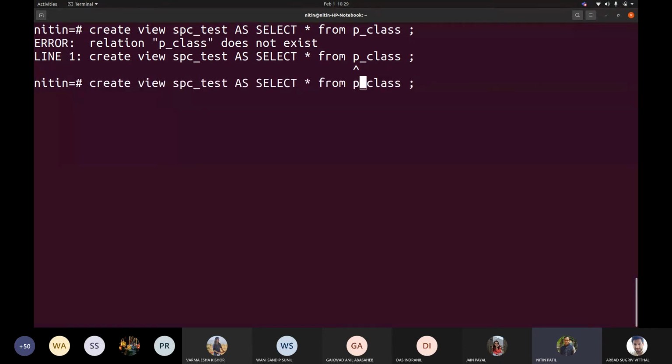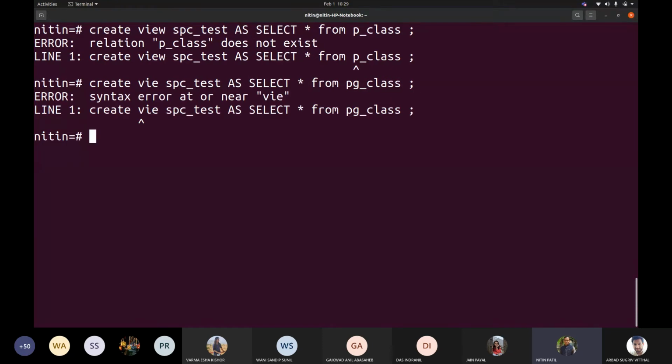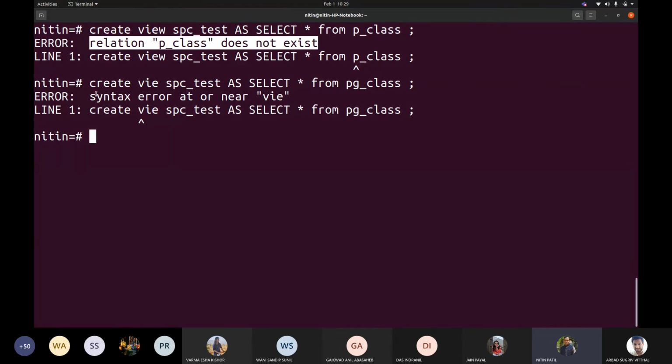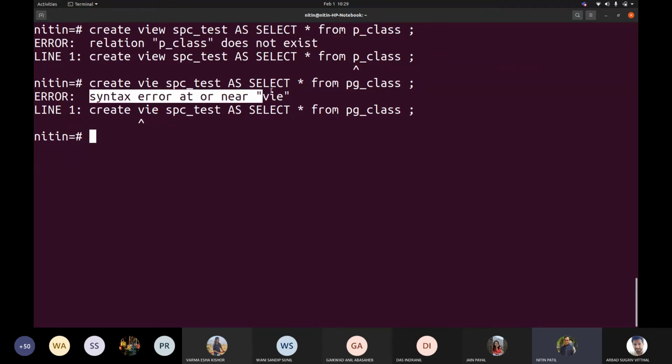So if I don't make any error here, and if I go, say for example here, then ultimately which was verified first, whether this or this? How exactly could it have been verified from the system point of view? Because if I see, it said here create a relation pg_class does not exist, and here it is saying syntax error. So this is not a syntax error per se. This is another kind of error, but this is a syntax error.